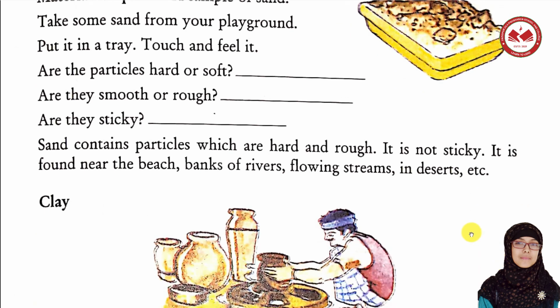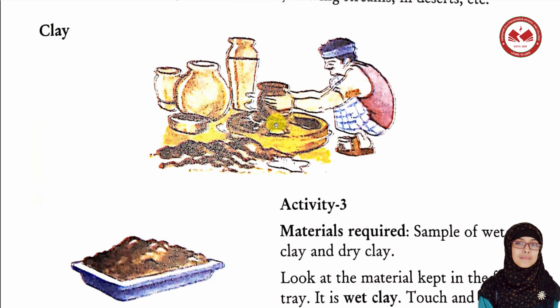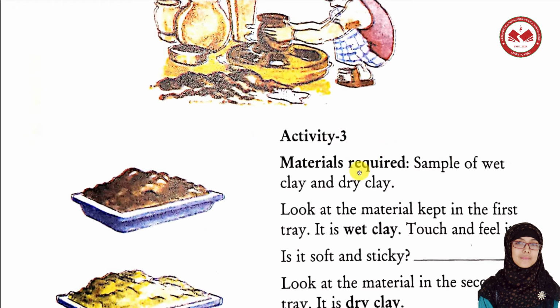So let's move on to the next topic, that is clay. We can see a man making pots from clay. We are really familiar with this picture, right? Yes, I know many of you know this. Clay pots are made from clay. Clay means mati. So we got another activity, that's number 3.